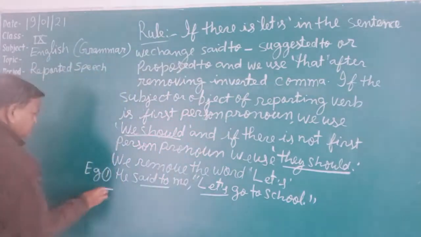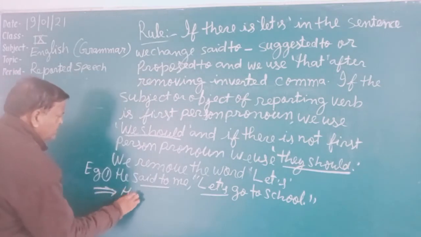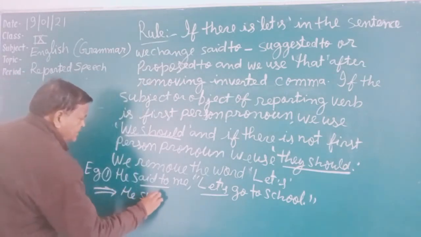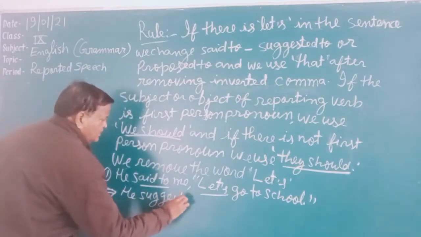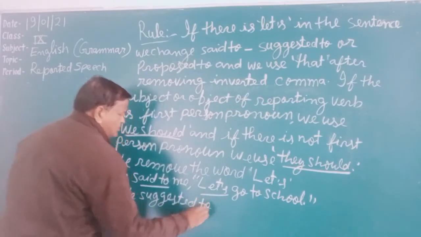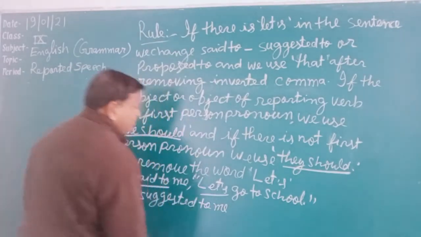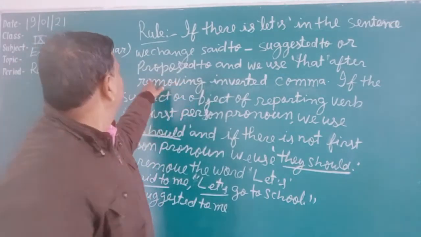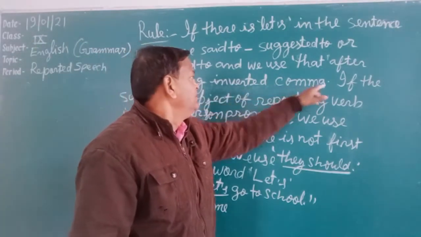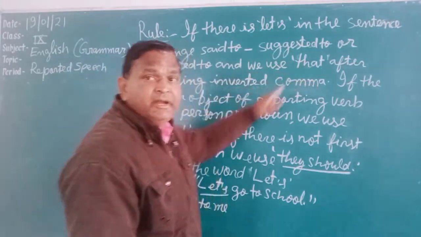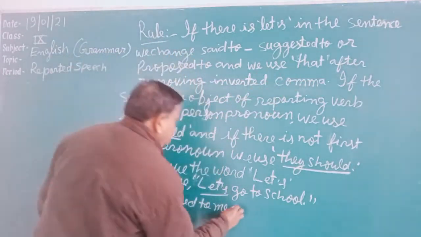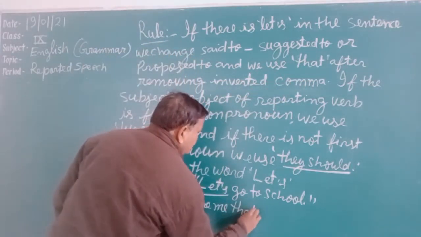Now I am changing. See the answer. He suggested to me. After removing the inverted comma, that is used. He suggested to me that.